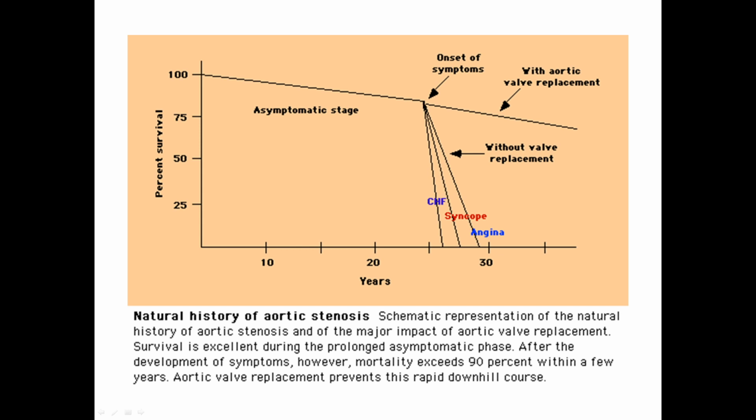If these symptoms develop, mortality exceeds 90% within only a few years, and aortic valve replacement prevents this rapid downhill course. That's why it's very important to diagnose aortic stenosis before these symptoms develop and do replacement therapy.